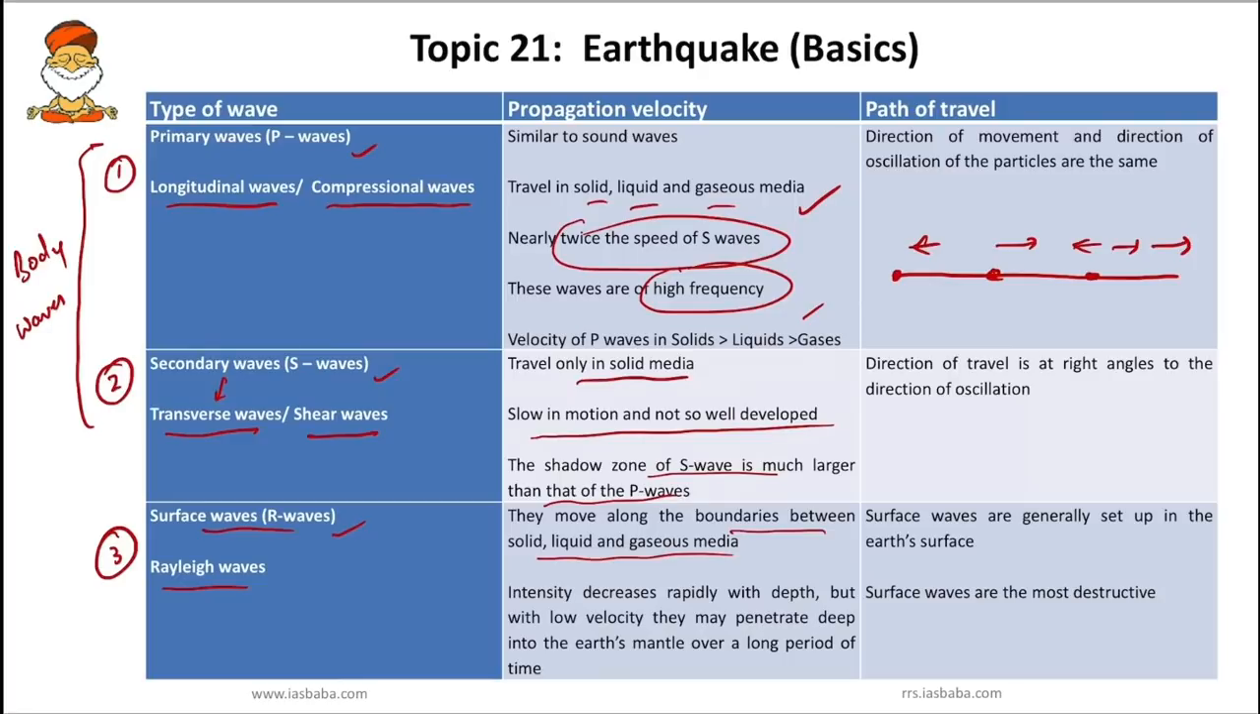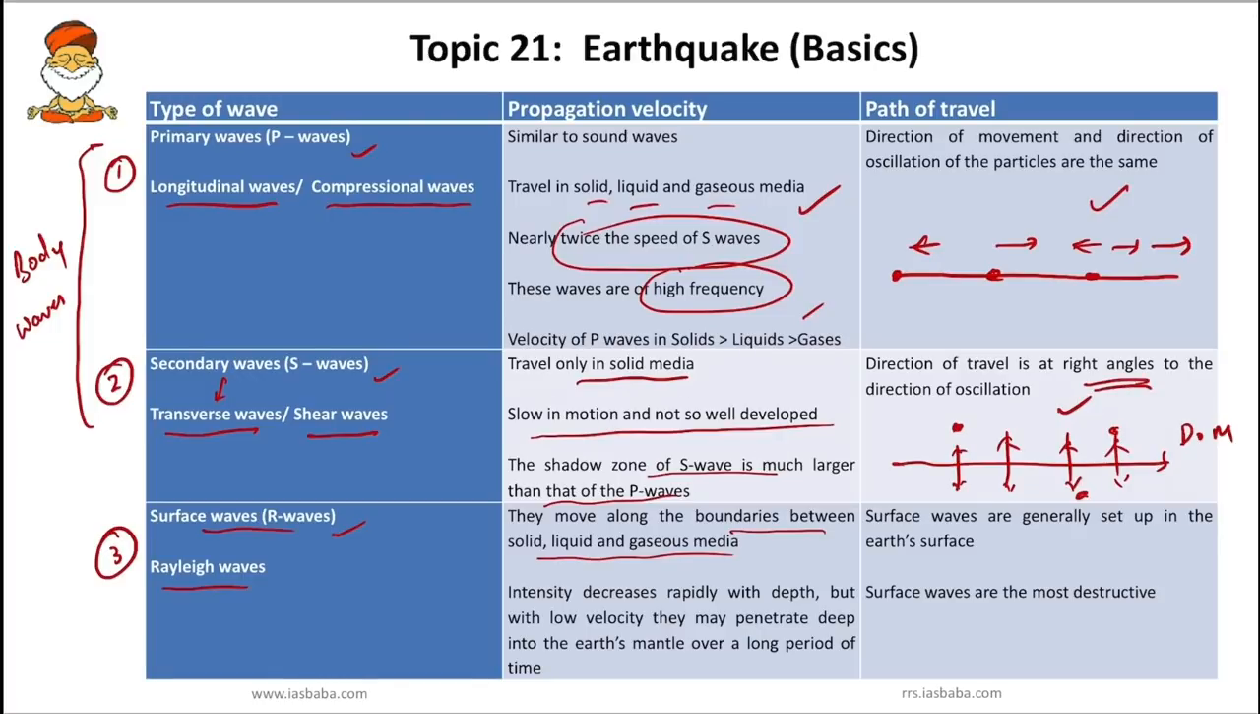However, when it comes to secondary wave, the direction of travel is at right angles to the direction of oscillation. So here it is usually perpendicular. Say for example, this is the direction of movement. However, particles oscillate in a horizontal fashion or a perpendicular fashion. So here it is more of up and down movement. Under P wave, it is backward and forward movement. However, in secondary wave, it is up and down movement, that is perpendicular, or we call it right angles. So this is the difference we have to know.